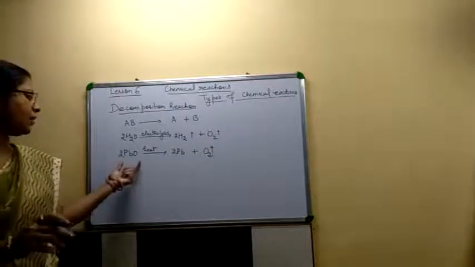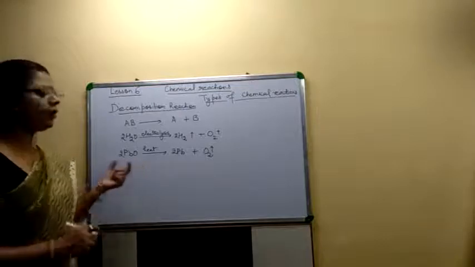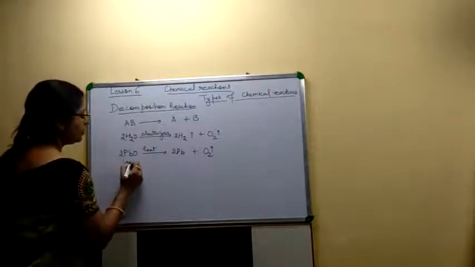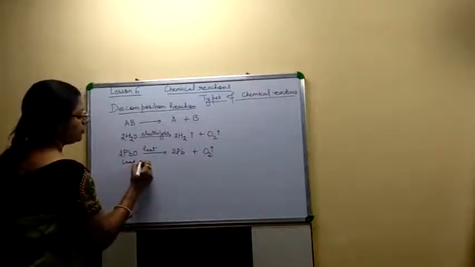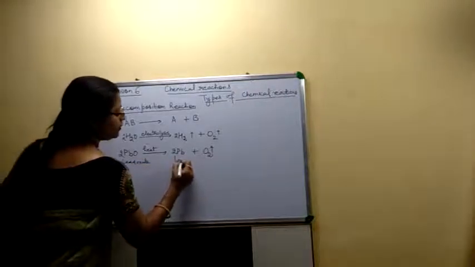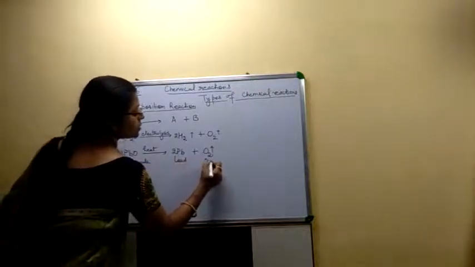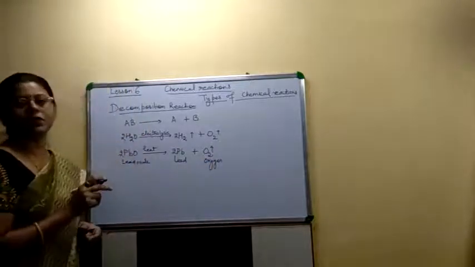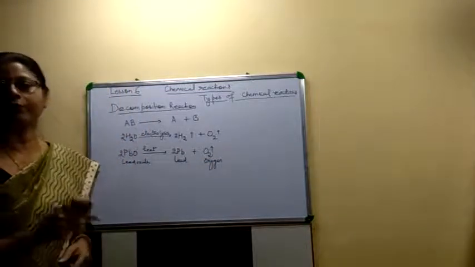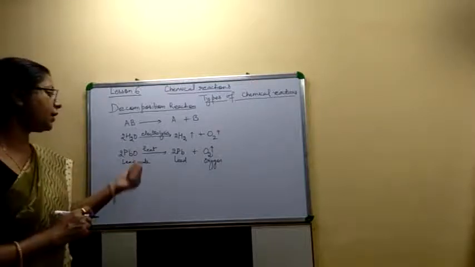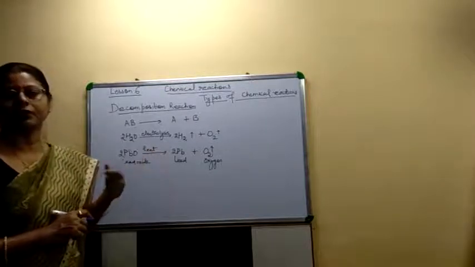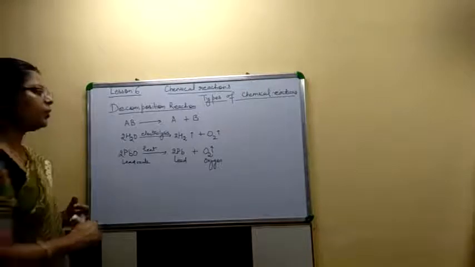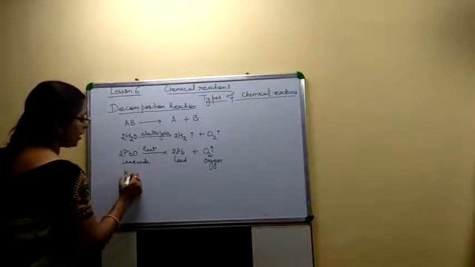So lead oxide PbO breaks down into lead and oxygen. Means here also the single compound lead oxide breaks down into two new substances, lead and oxygen, in the presence of heat.